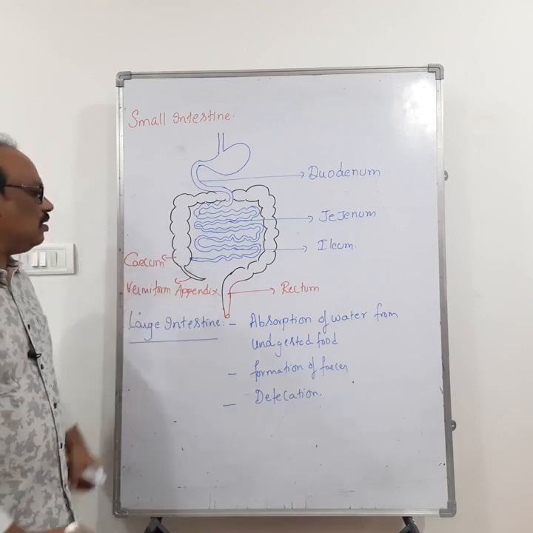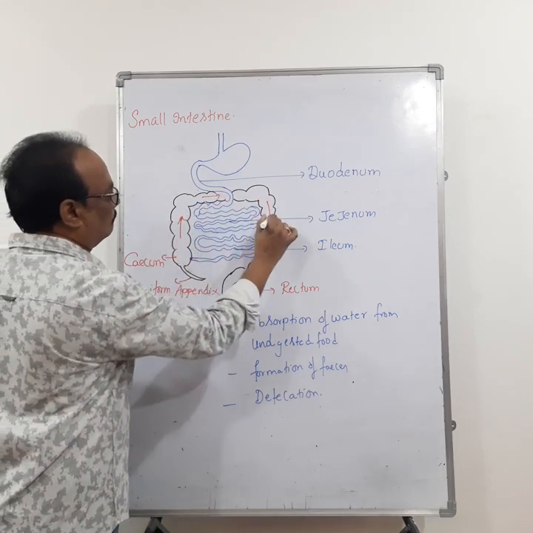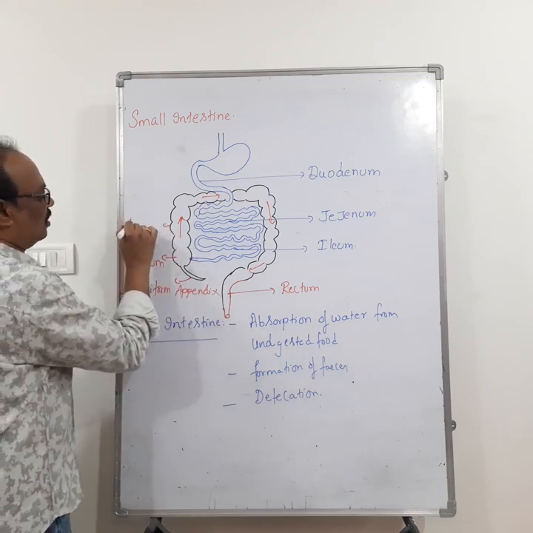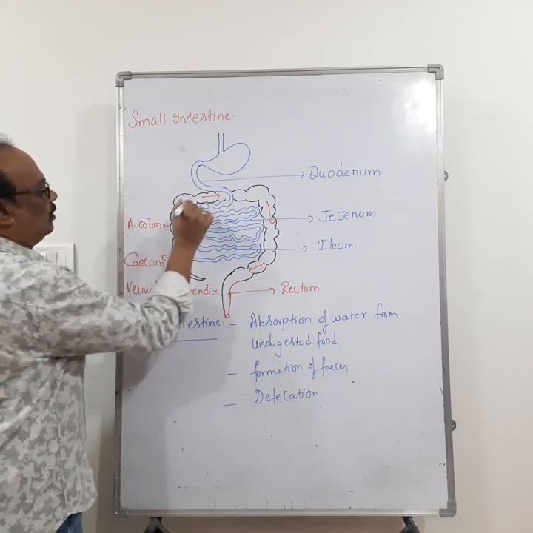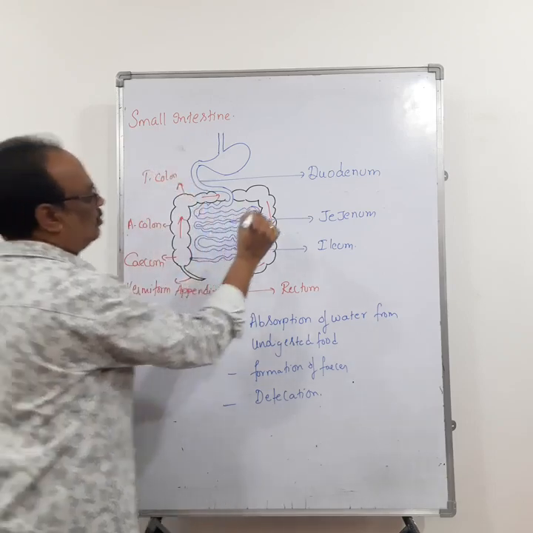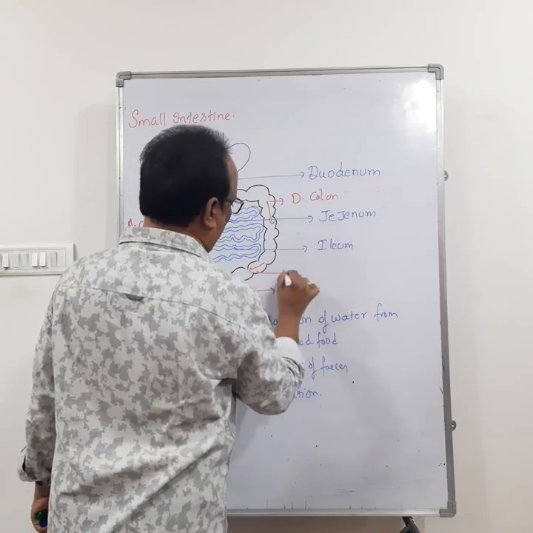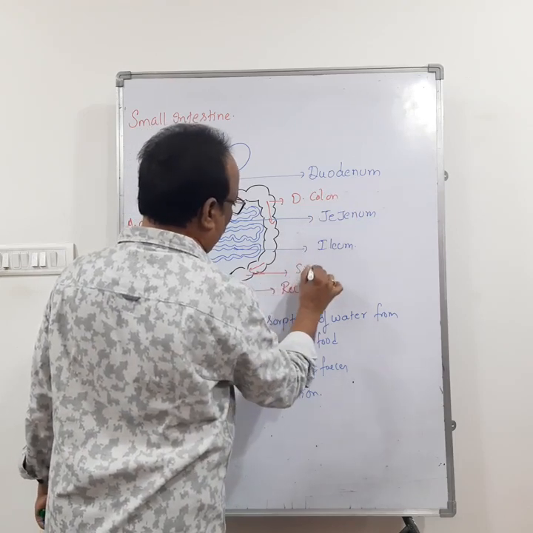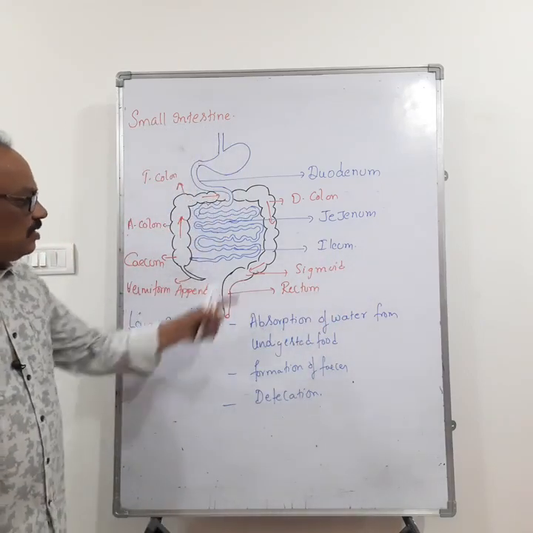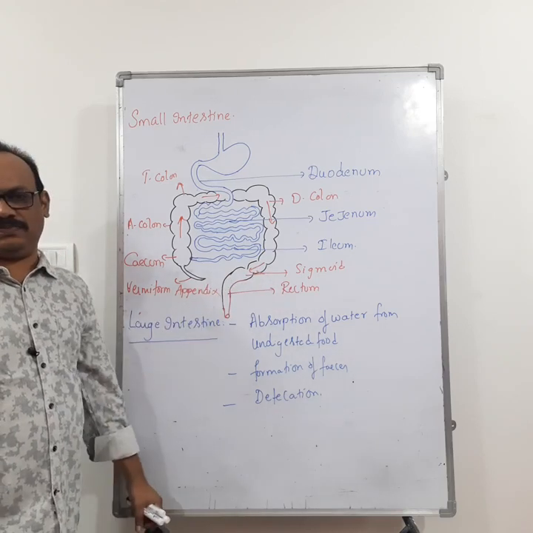So this is the colon, and the colon consists of different parts. This one is the ascending colon. This one is the transverse colon. This one is the descending colon. This one is the sigmoid colon. And the descending colon opens into the rectum through the sigmoid colon.